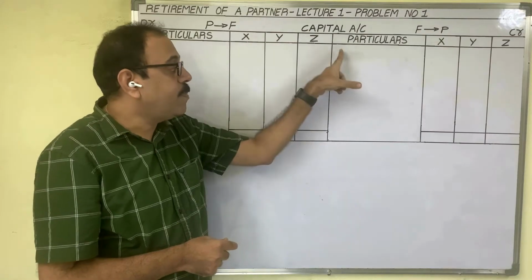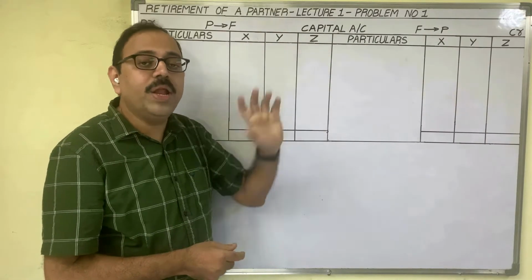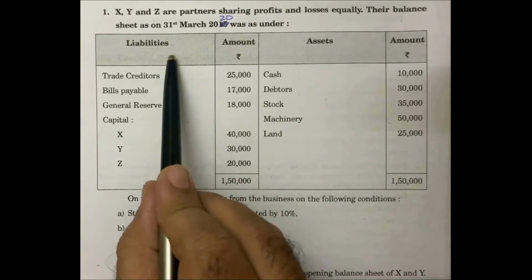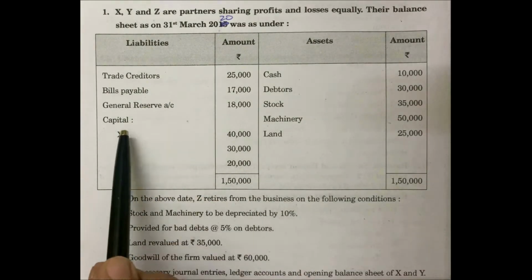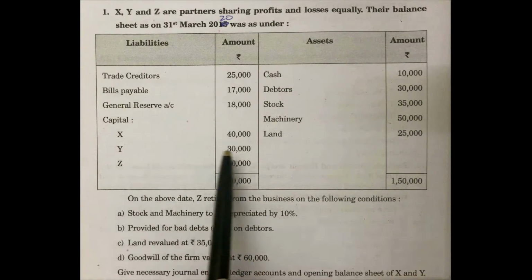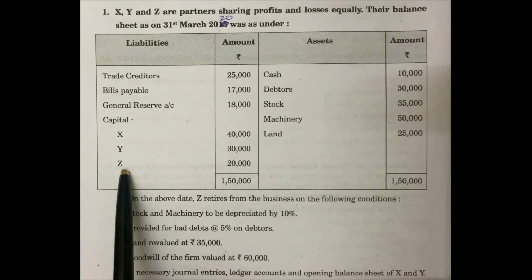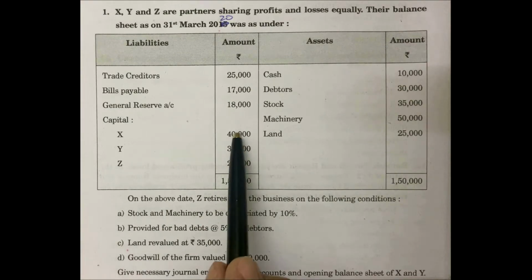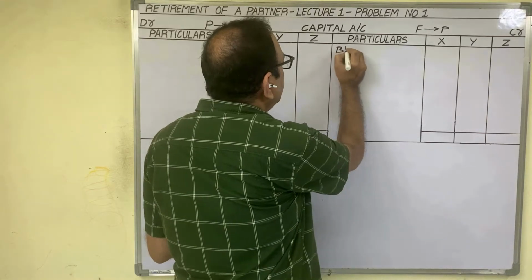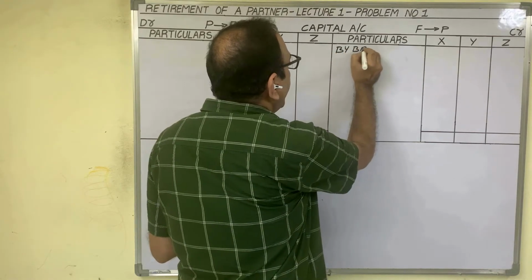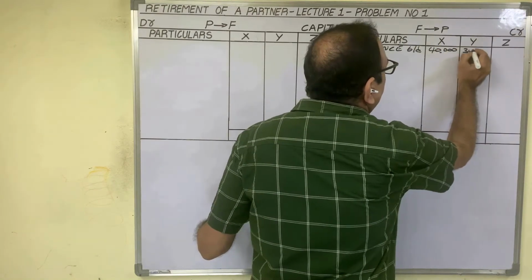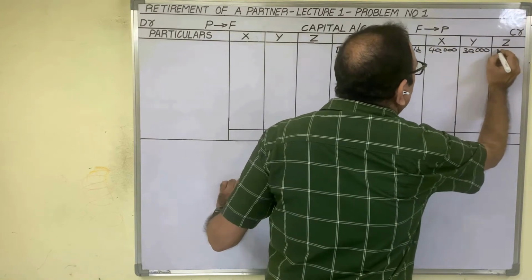First, we have to start partners' capital accounts with opening balances. From where should we take this opening balance? In the old balance sheet, under the liability side, capital amounts are given. X capital 40,000 rupees, Y capital 30,000 rupees and Z capital 20,000 rupees. These three amounts we have to show here. Opening balance on the credit side we should write, by balance brought down, 40,000, 30,000 and 20,000.